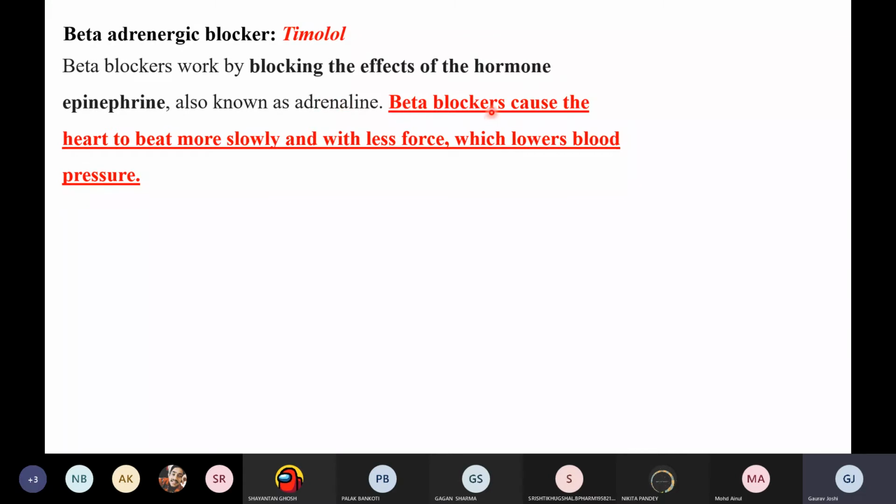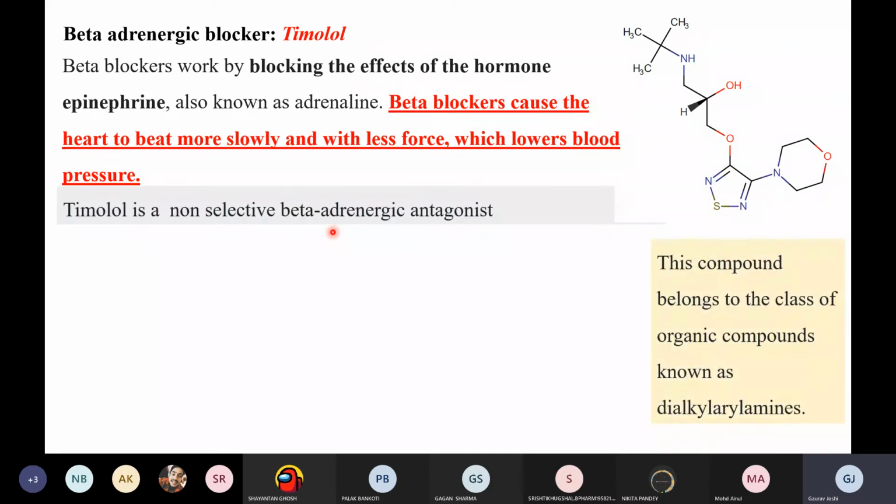So what will the beta blocker do? A beta blocker will cause the heart to beat more slowly and with less force, which lowers the blood pressure. In your syllabus, there is only a single drug, timolol. This is the structure of timolol. Again, it's a heterocycle, but we have 2 nitrogens and 1 sulfur. So you can guess its chemical category easily. Basically, this compound belongs to the dialkyl arylamines, or you can say it's a derivative of what?